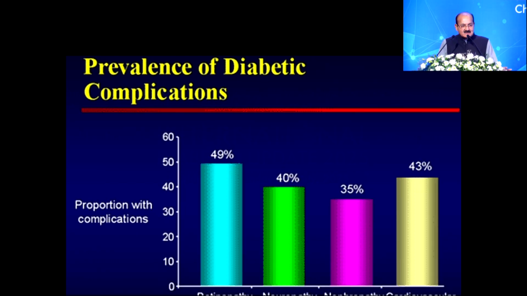There are various studies and estimates on the prevalence of various complications. One of the earliest ones said that if you take micro and macroangiopathy together, maybe 35 to 55 or 60% of patients will have micro or macroangiopathy.